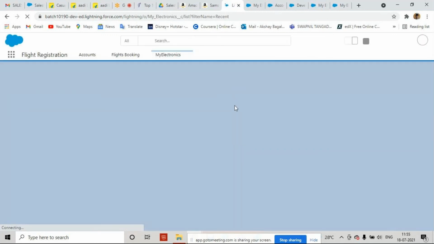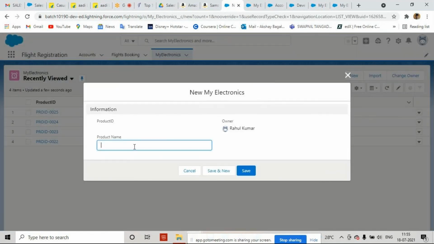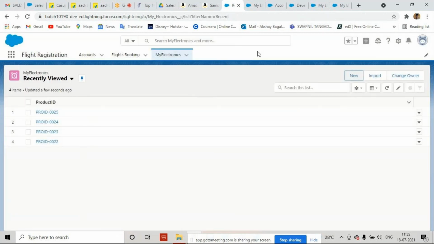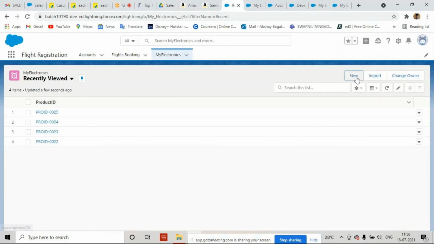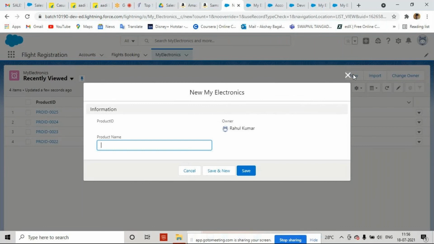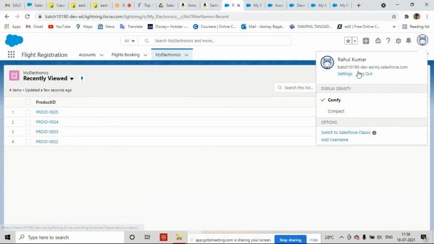Now see, if I click on the new button, I can see product name, but still I'm not able to see price. Why? I think it has not been refreshed. Sometimes we have to log out and log in. Let me check again. No, it is not available. Now what I can do is log out from Salesforce and log in again.